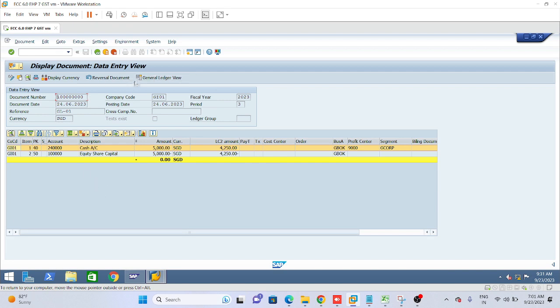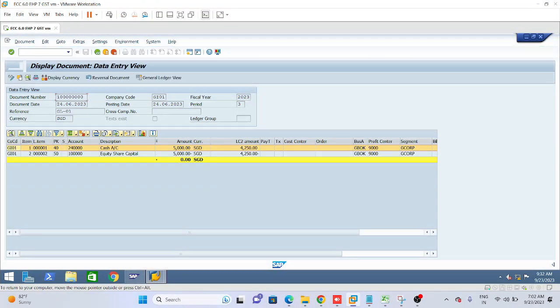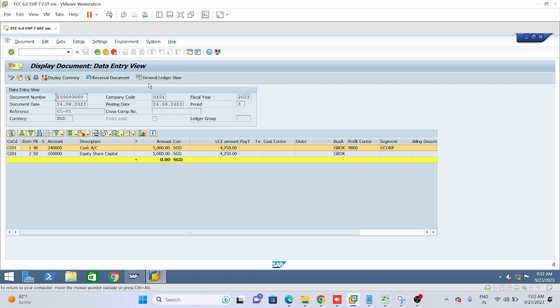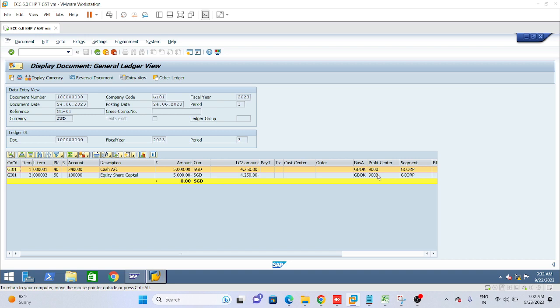Now SAP has given two views, entry view and general ledger view. When I click on general ledger view, the data will be visible as per the general ledger view. So in both the views we need to have this document number. I will tell one difference, which is a part of document splitting. In the entry view, in one line item only profit center and segment is there. But when I click on the general ledger view, you see it is copied from debit to credit.